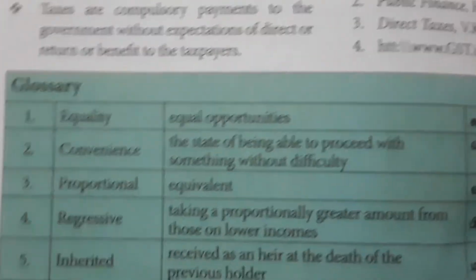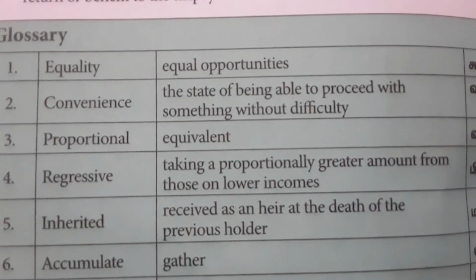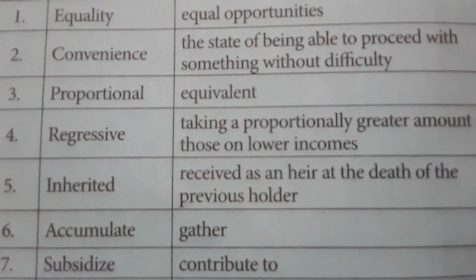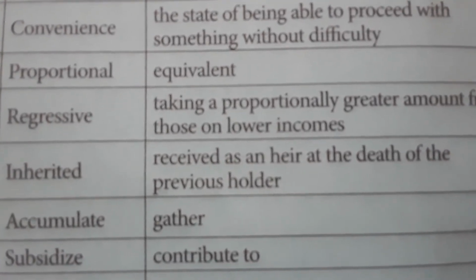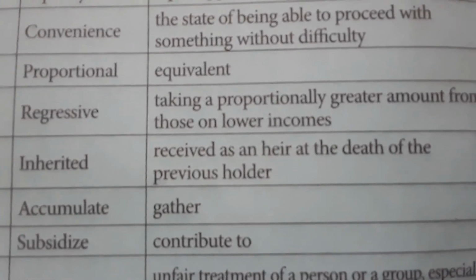And glossary. Convenience: a state of being able to proceed with something without difficulty. Proportional: equivalent. Regressive: taking a proportionally greater amount from those on lower incomes.